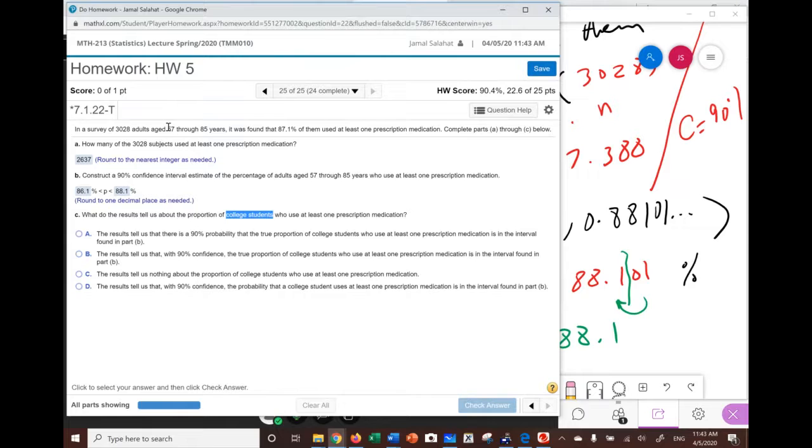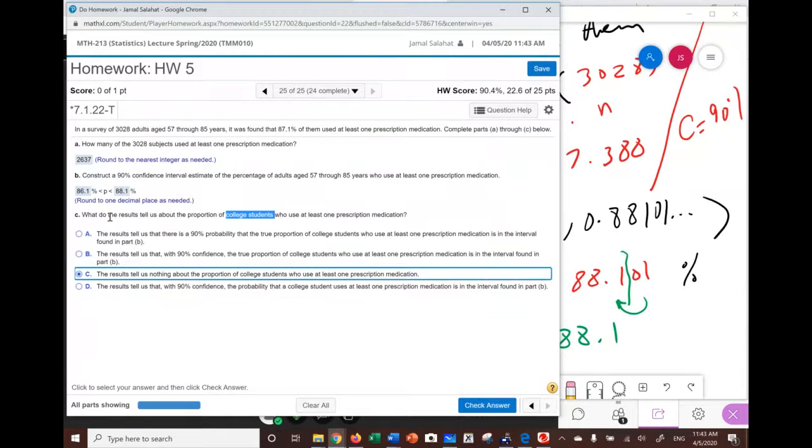The problem is about people between the ages of 57 to 85, and we don't expect college students to be in that age group. Therefore, this is kind of a tricky question. So I will choose C, because C says the results tell us nothing about the proportion of college students.